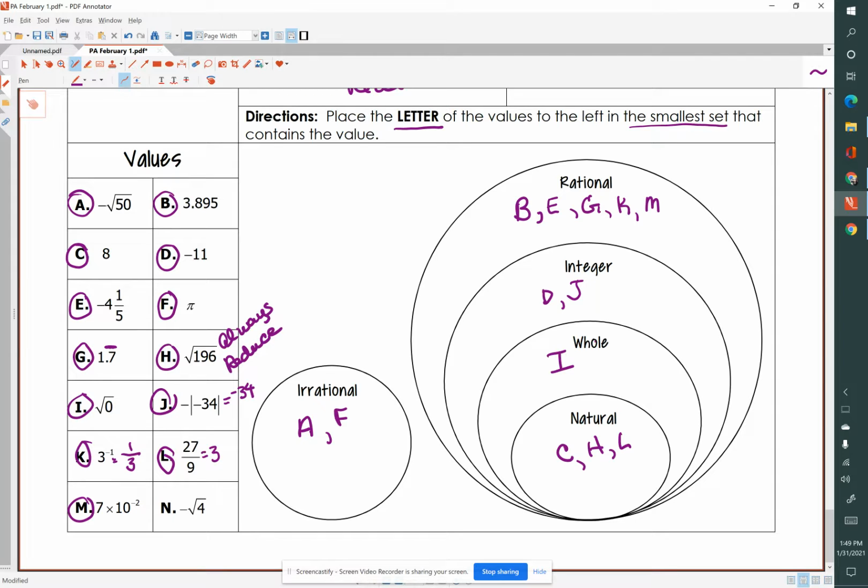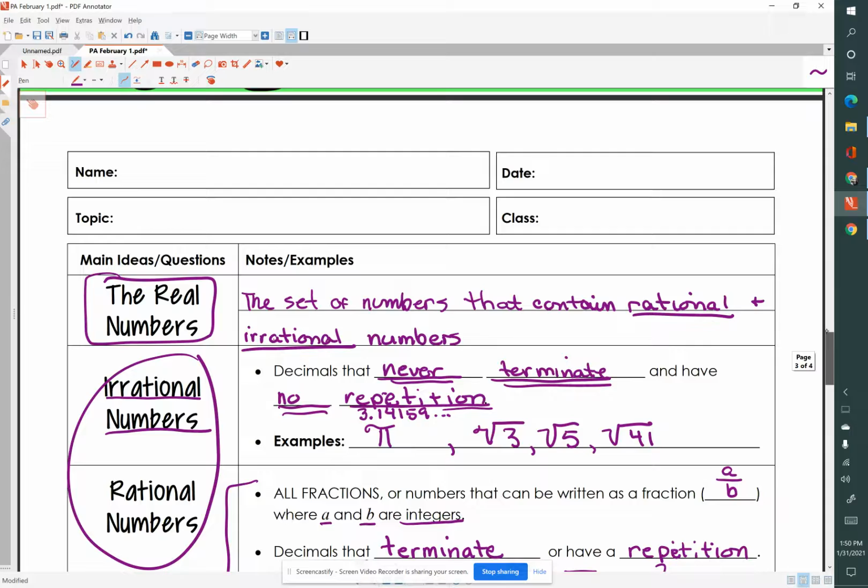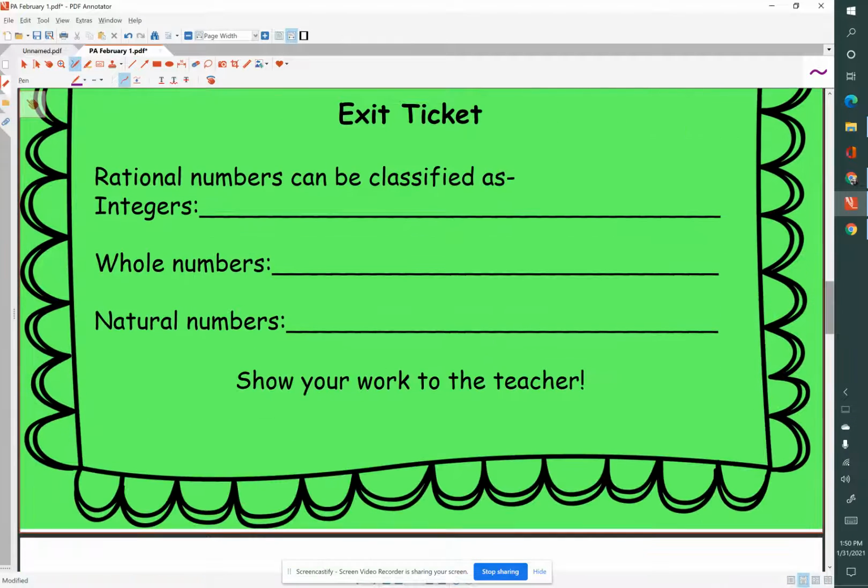And finally, negative square root of 4. Well, the square root of 4 is 2, so that would be negative 2, and that would be an integer. So we have all these rules. It takes a little bit of time to practice with them, but we will practice over the next few days. Let's go to our exit ticket.